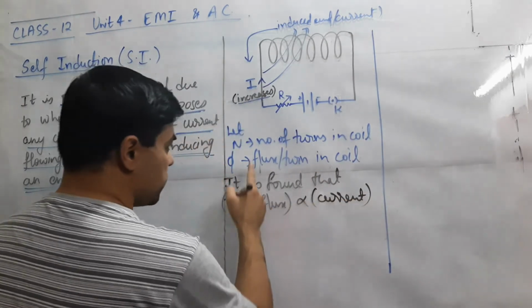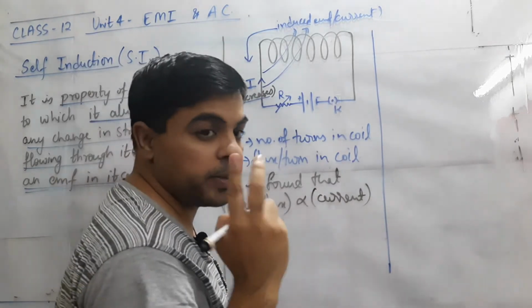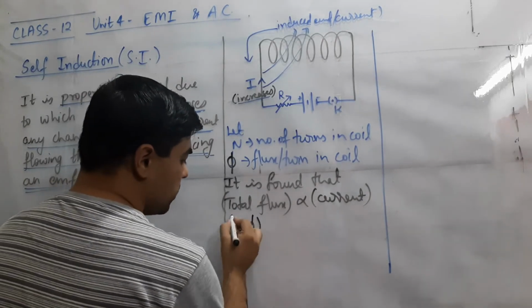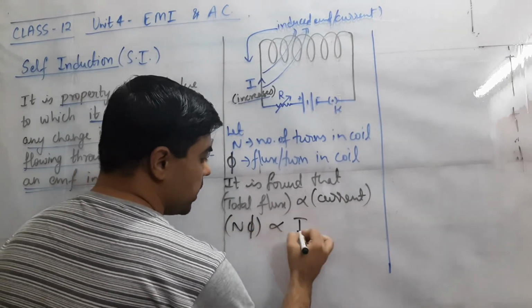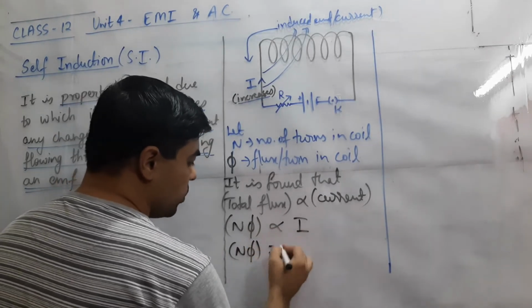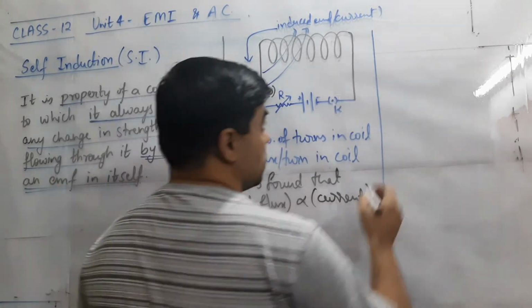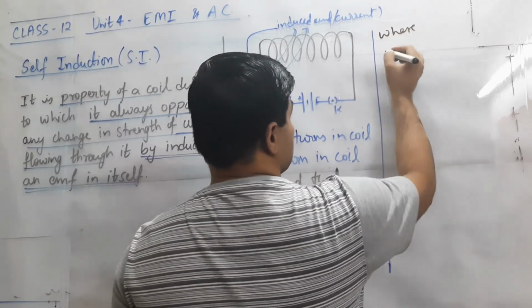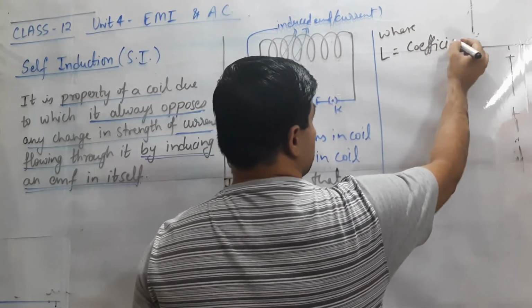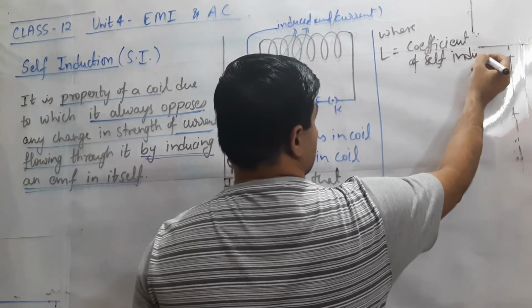So the total flux per turn is phi, meaning for 1 turn it is phi, for 2 turns it will be 2 phi, for 10 turns it is 10 phi, so for N turns it will be N phi. This N phi is proportional to I, and if we break this proportionality, we get N phi equal to a constant times I, that is, N phi = LI, where this term L is called the coefficient of self-induction.